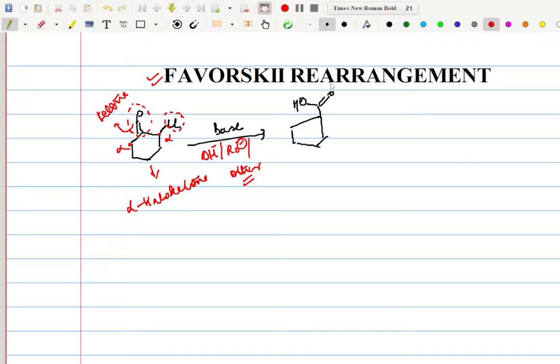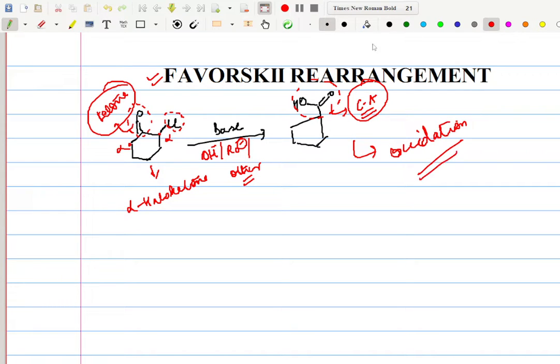will result in formation of another functionality. As you can see, this functionality is a carboxylic acid. So all in all, we can say that a ketone is getting converted into a carboxylic acid. So this is basically an oxidation reaction. Now moving to the mechanistic part of it.